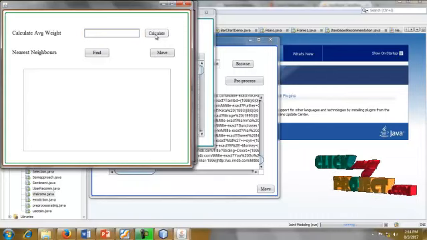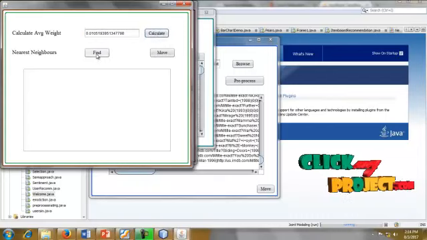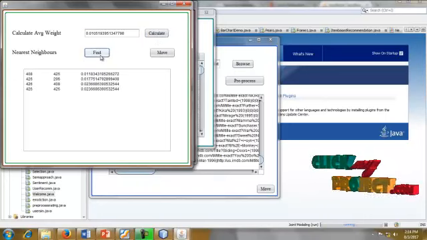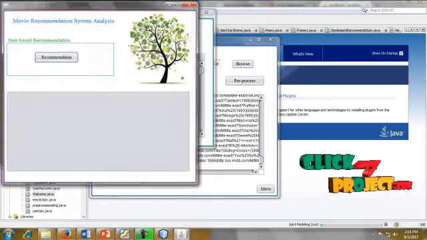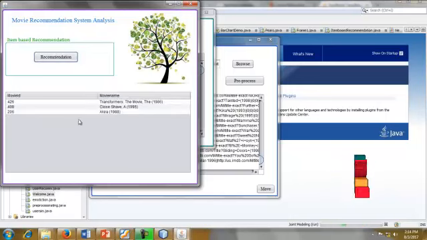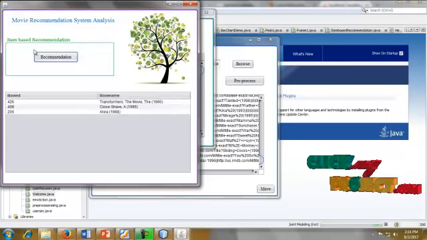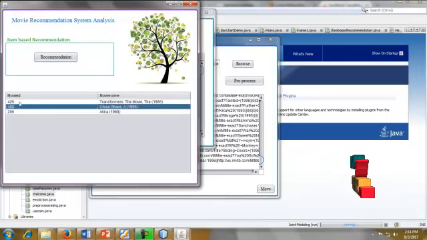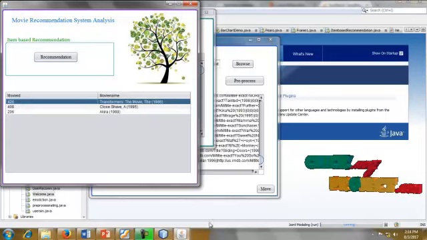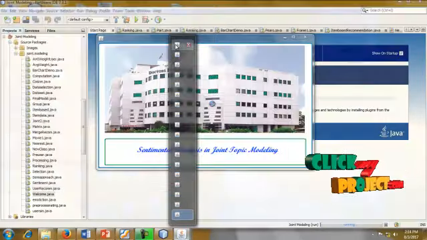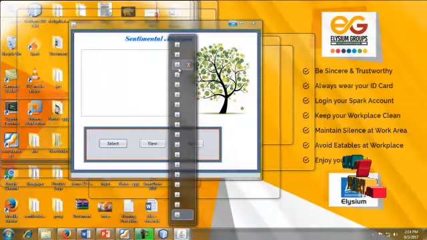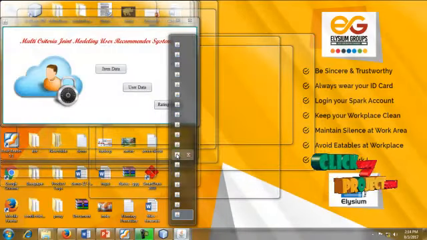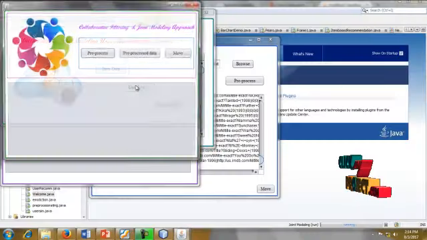Next we will find the calculate measurements. Here we will find the Euclidean distance based measurement calculations. This is the recommendation system, the item based recommendation for every movie. This is a movie ID and the movie names. Now we will go to the starting process as user data.